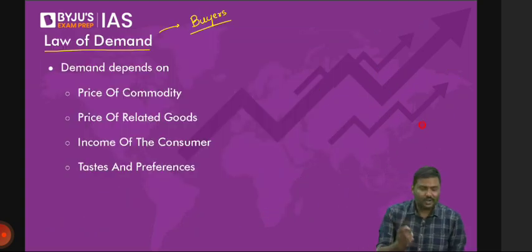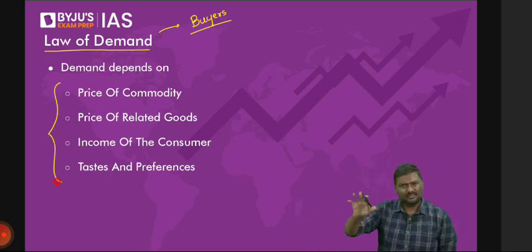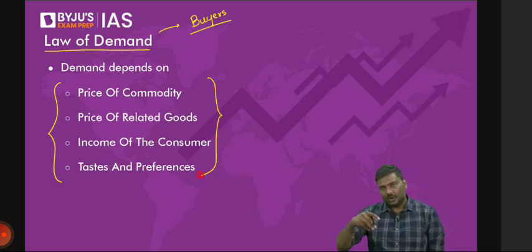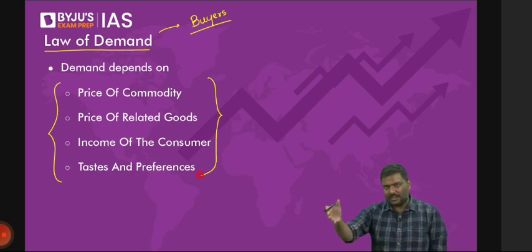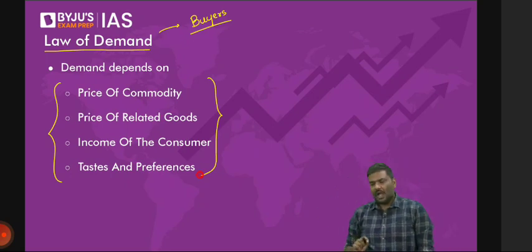Now come to this slide. Whenever you purchase goods and services in the market, there are certain factors which will have an impact on how much you purchase. For example, what is your income? I'll keep on asking questions. Will it have an impact on what you purchase in the market or not? How much you purchase, will it be affected by your income or not?